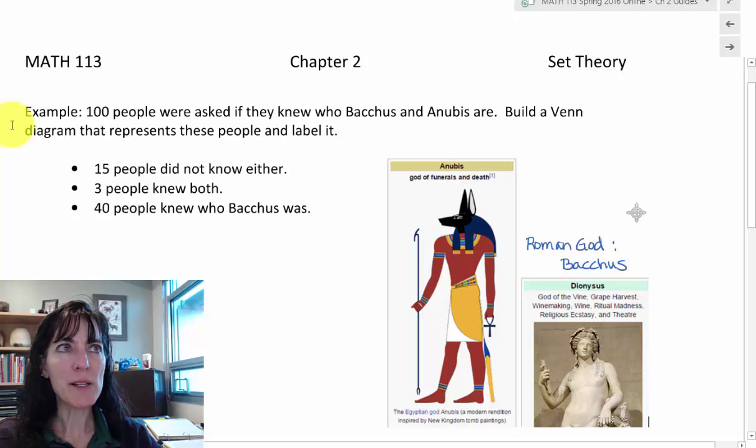100 people were asked if they knew who Bacchus and Anubis are. Build a Venn diagram that represents these people and label it. Well, let's start off by talking about who Bacchus and Anubis are.